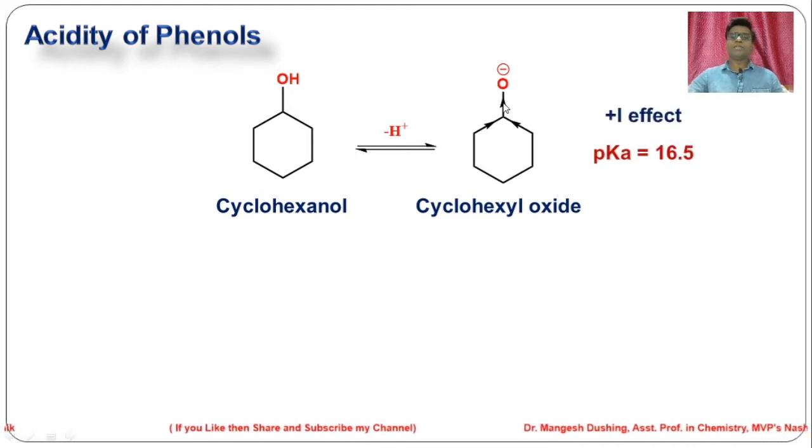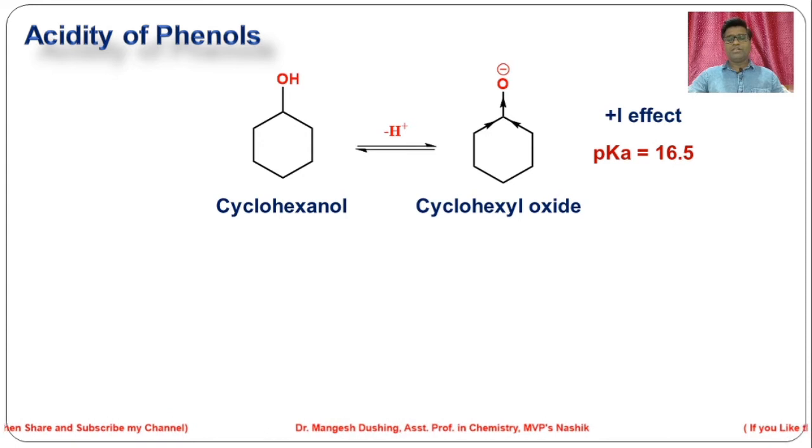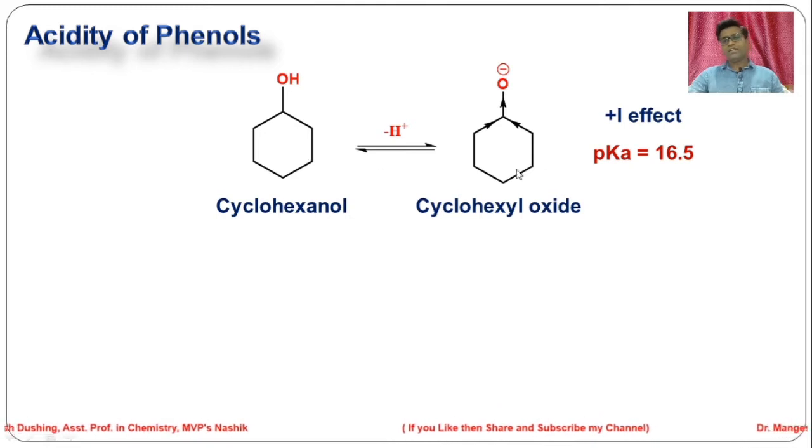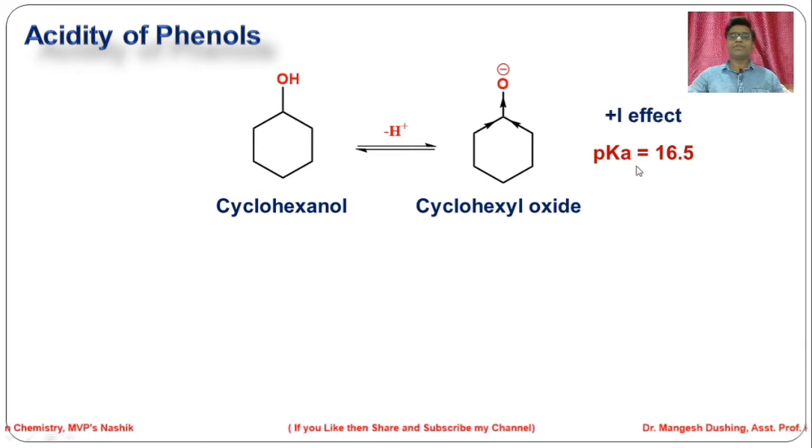Because of this plus I inductive effect, the charge on this O minus becomes concentrated and unstable. Because the conjugate base becomes unstable, cyclohexanol is a weaker acid. That is why the pK value is higher, that is 16.5.